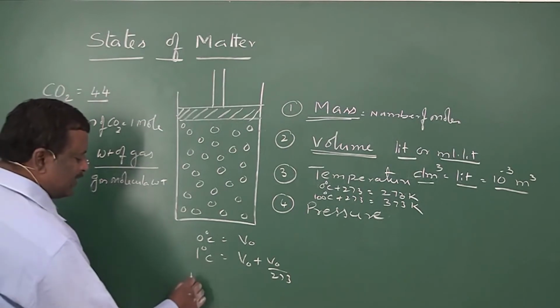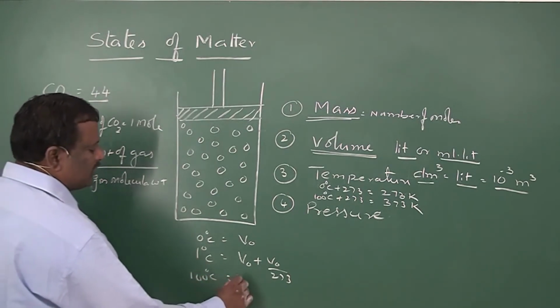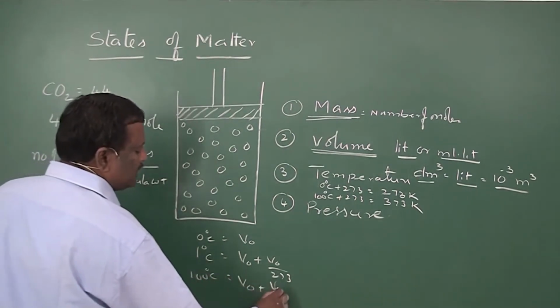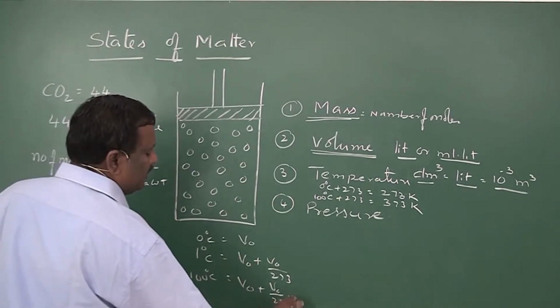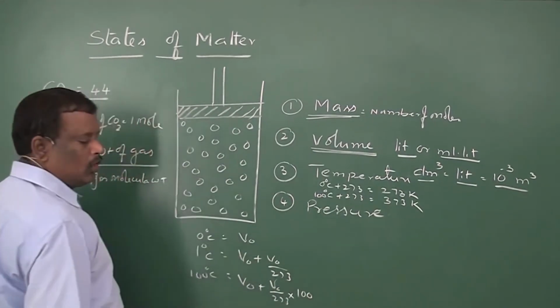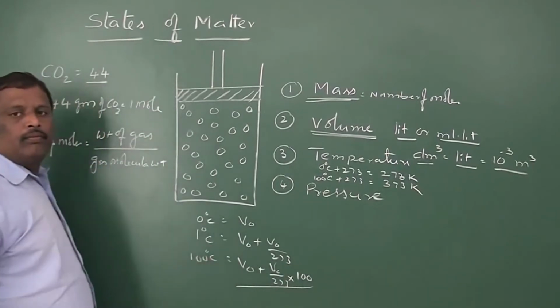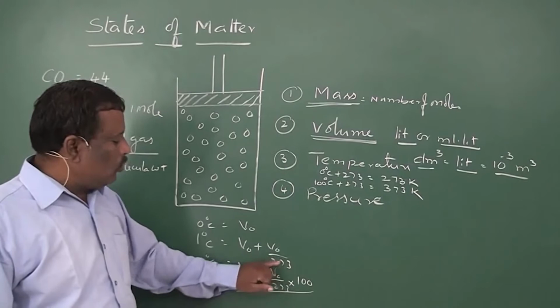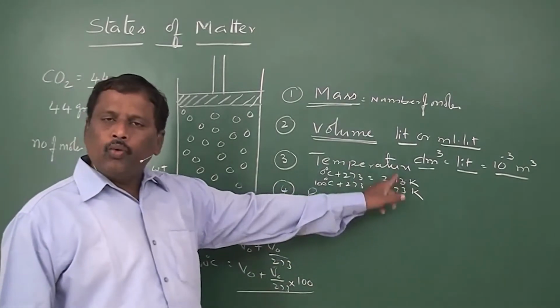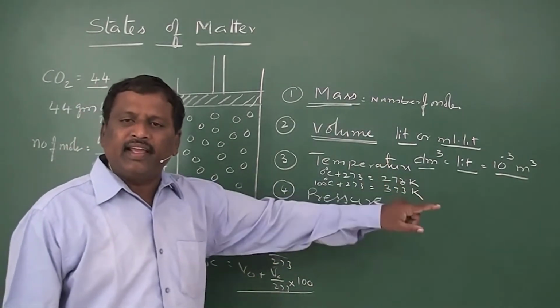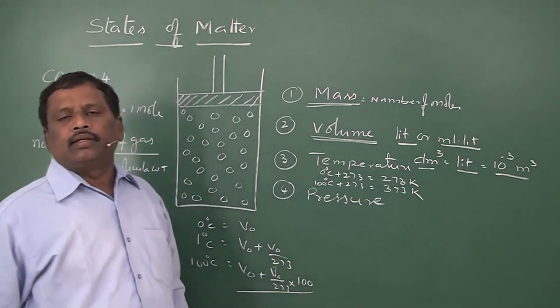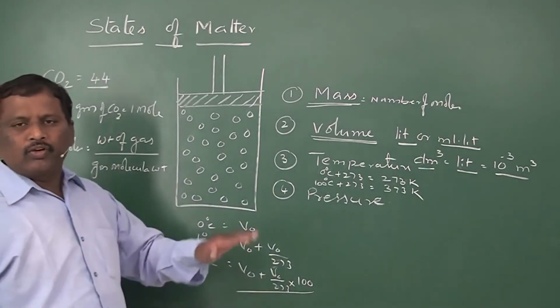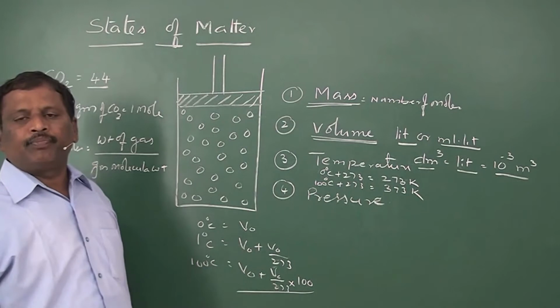At 100 degrees centigrade, the volume of this gas will be V0 plus V0 by 273 into 100. So by this ratio, the volume will gradually increase. That's why we are adding this 273. We will discuss this in detail in the next hour, so you need not worry about it at first.